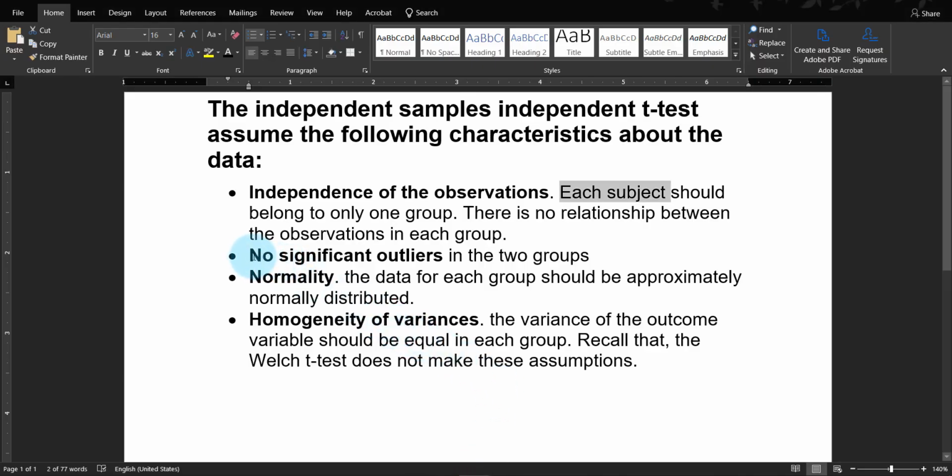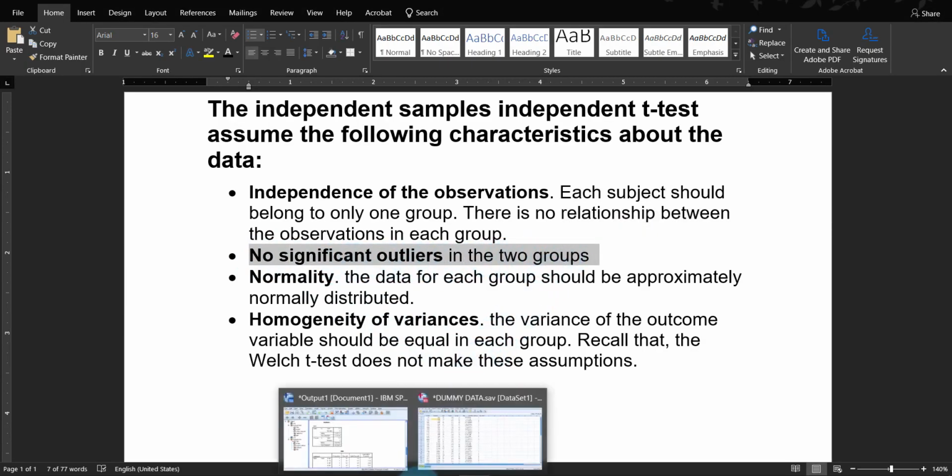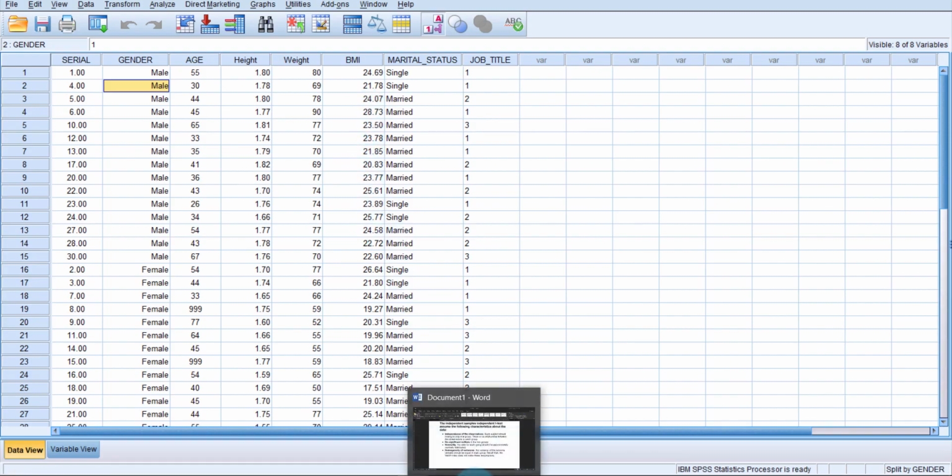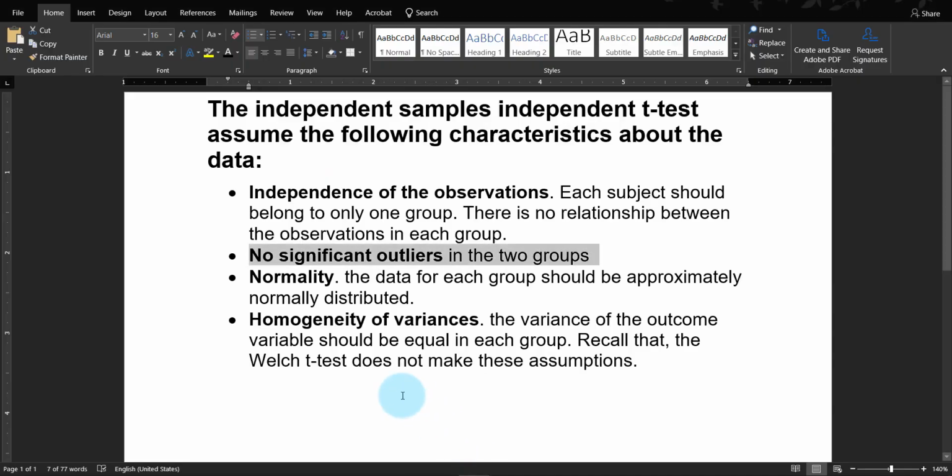The next assumption is no significant outliers in the two groups. So there should not be any outliers. For example, if one person has dwarfism or achondroplasia and his weight is severely low, his BMI will also be affected. This type of special extreme case should be omitted from the dataset before running an independent samples t-test.